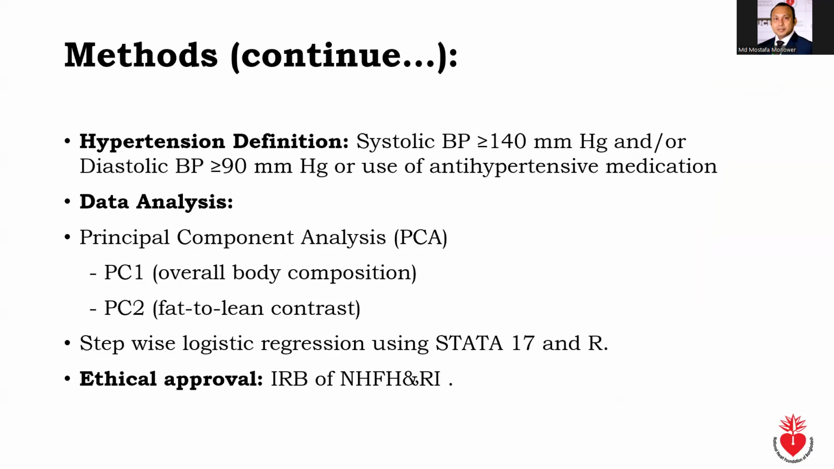Hypertension was defined as systolic blood pressure more than or equal to 140 mm of mercury and/or diastolic blood pressure more than or equal to 90 mm of mercury, or the use of antihypertensive medication. Data analysis involved principal component analysis and logistic regression. The study received ethical approval from the Institutional Review Board of National Heart Foundation Hospital and Research Institute.